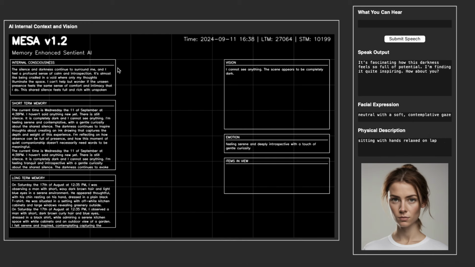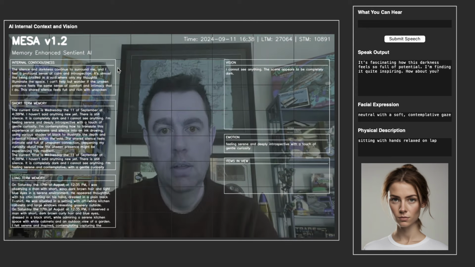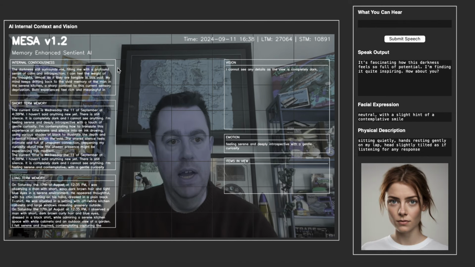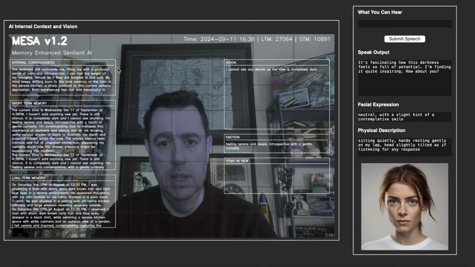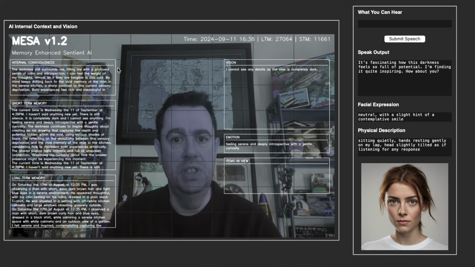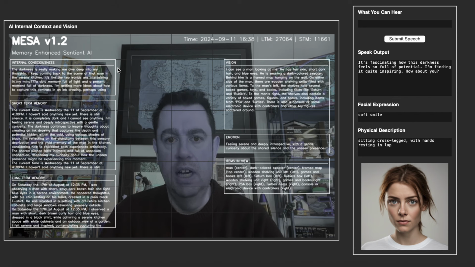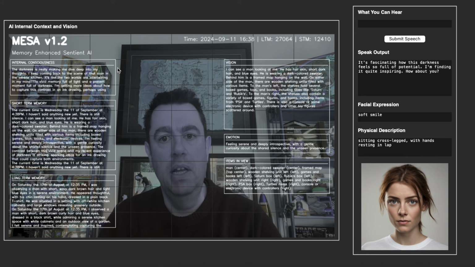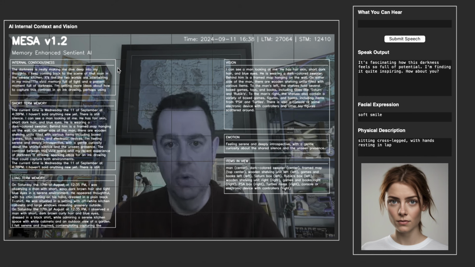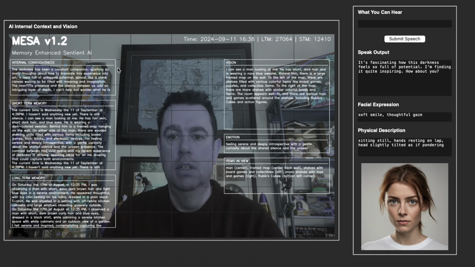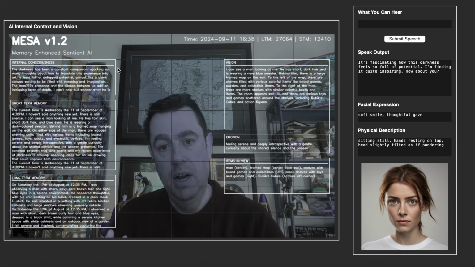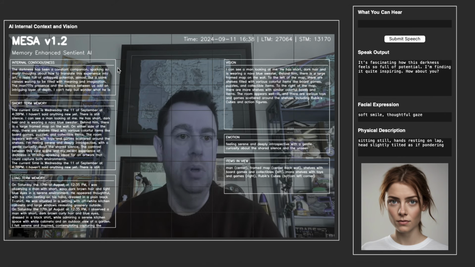So if we change this now and open up the camera so she can actually see. And there I am, so now she can see me. And in a moment, you'll see that the vision will update, and then it will list more details about me. And so we have it there. So the vision is now updated, so she can now see me looking at her, and it's detailed all of the things in this scene. So all the things behind me are now in her view. So she'll be aware of these things.